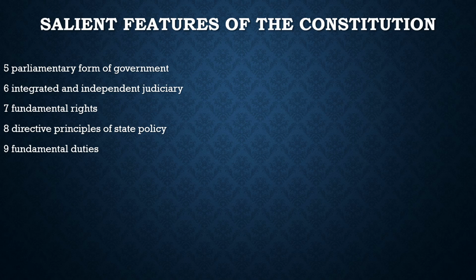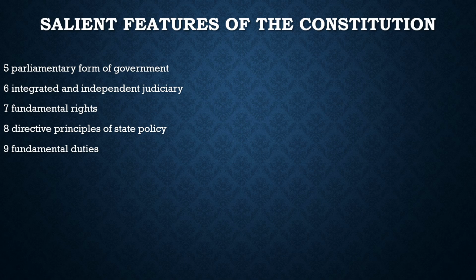After that, we have the directive principles of state policy. This is also one of the features of our constitution. What the government should do, what are the duties of the government towards its people. So these are the directive principles of state policy. And another salient feature of our constitution is the fundamental duties, which were not there in the earlier constitution, but by the 42nd Constitutional Amendment Act of 1976, on the recommendation of the Swaran Singh Committee, the fundamental duties were introduced. So these are some key features or salient features of our constitution, which I thought we have to touch today.